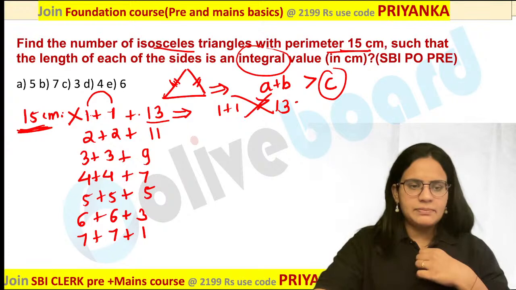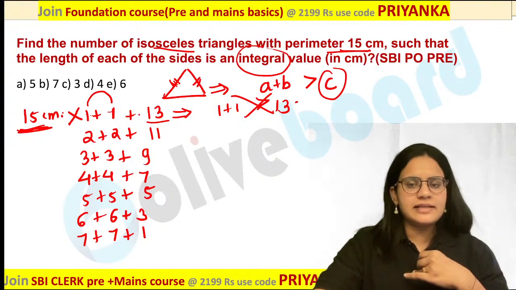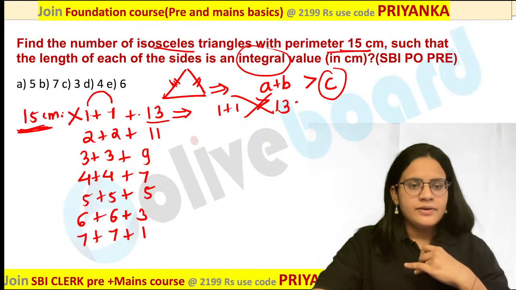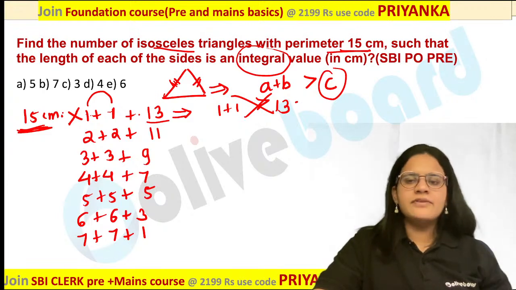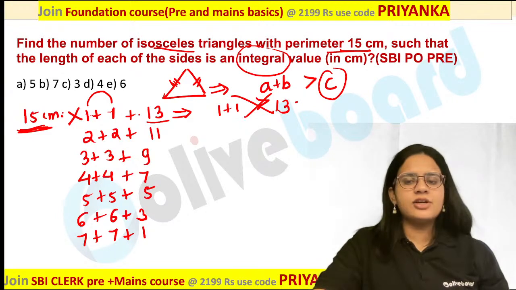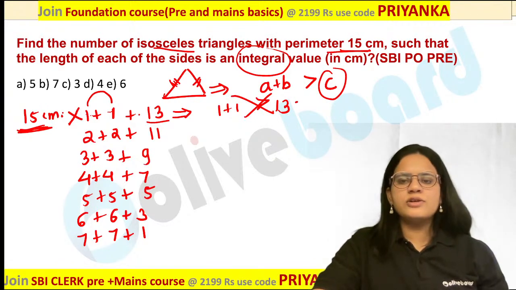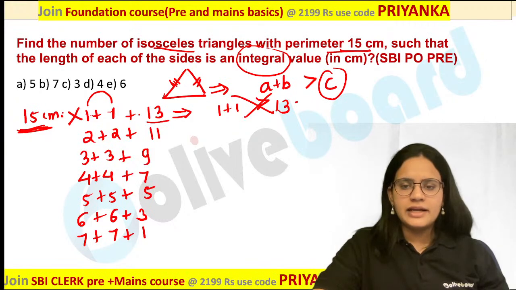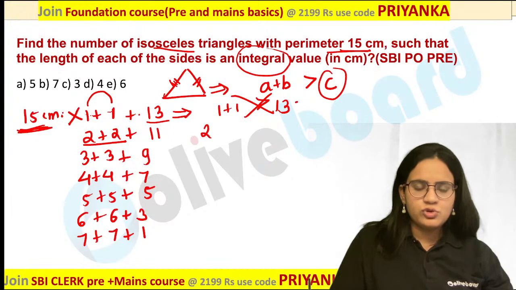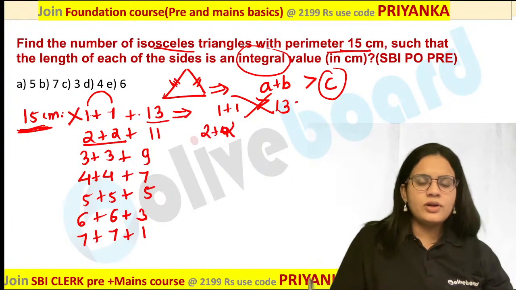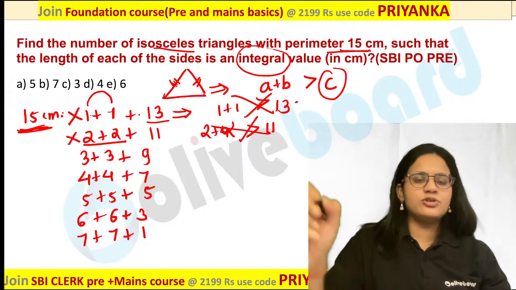Can you apply this concept and tell me whether 2, 2, 11 is a possible value or not in this case? Sai Arvind is saying no. Perfect answer. That is also not possible in this case. Same thing: if you add both of the values, 2 plus 2 is 4, it should be more than 11. Again it is not following in this case. So even this possibility is not possible.